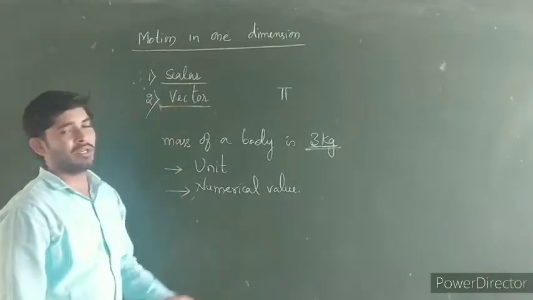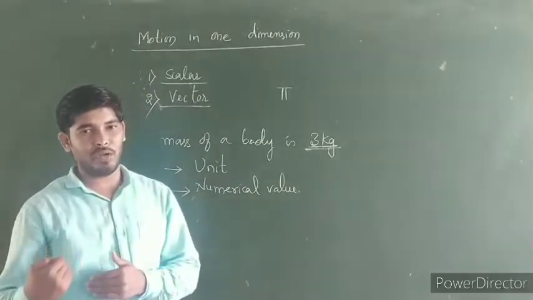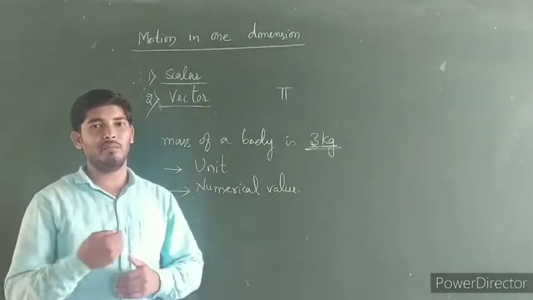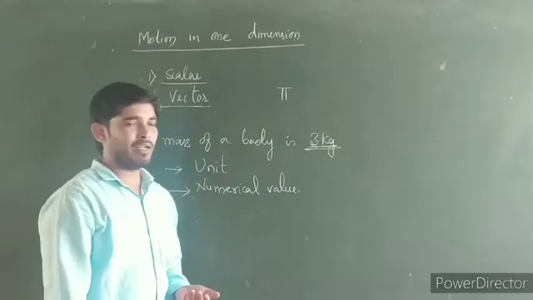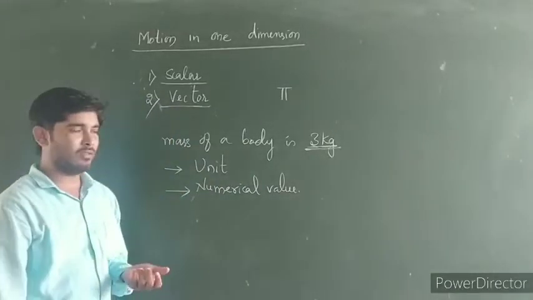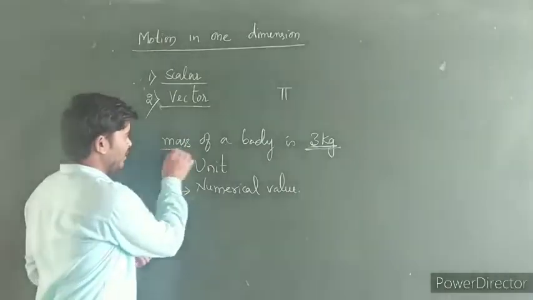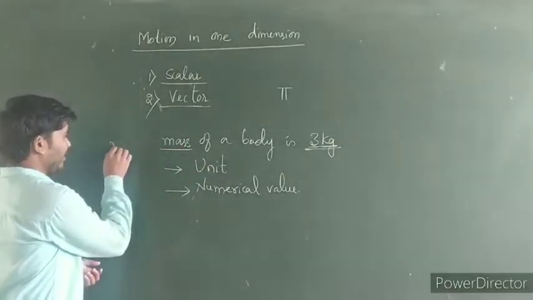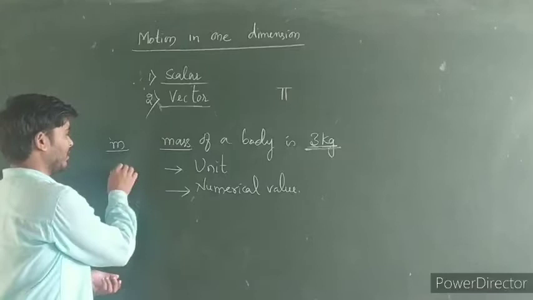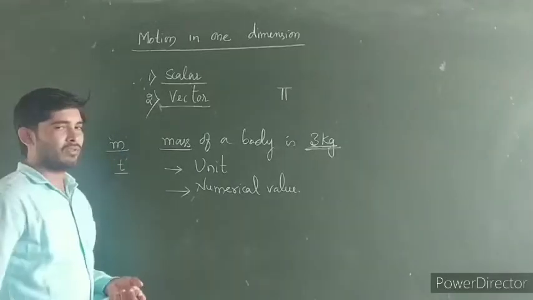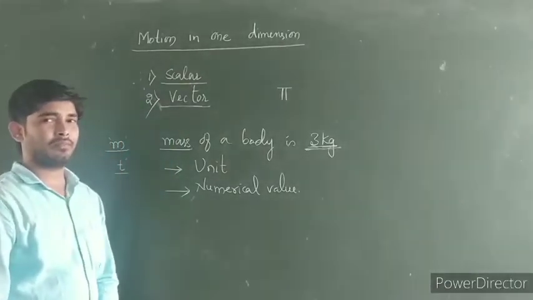These scalar quantities can be added, subtracted, multiplied, and also divided with ordinary arithmetic methods. And these scalar quantities can be represented by the English letter of that physical quantity. If I use the physical quantity mass, it is represented by the English letter m, and time is represented by the letter t. This is how we express scalar quantities.